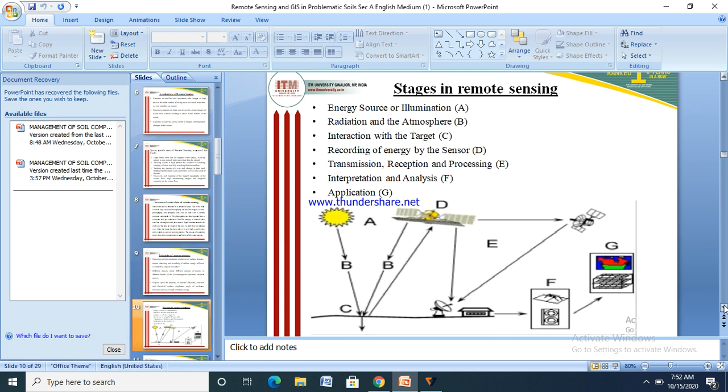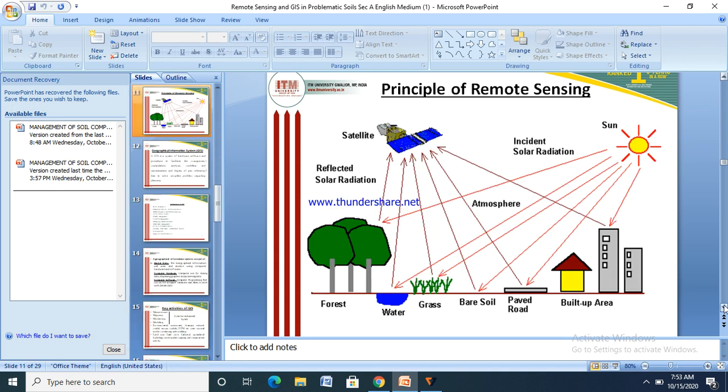Now these are the stages in remote sensing. Energy source or illumination A, radiation and the atmosphere B, interaction with the target C, recording of energy by the sensor D, transmission, reception and processing E, and interpretation and analysis F, and application G. So these are the different stages when remote sensing is applied to take any image from the earth or the sea.